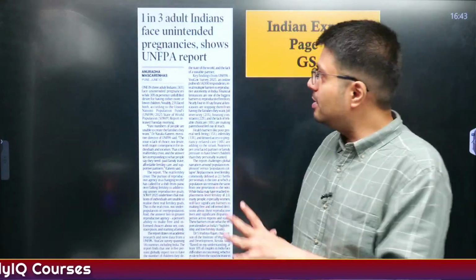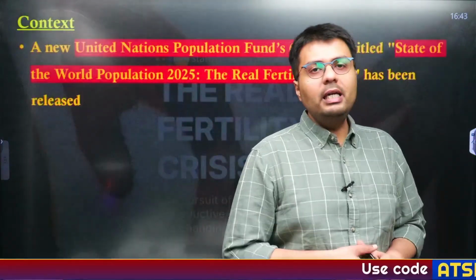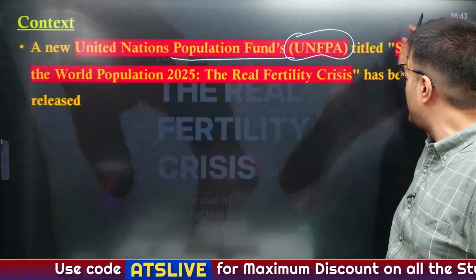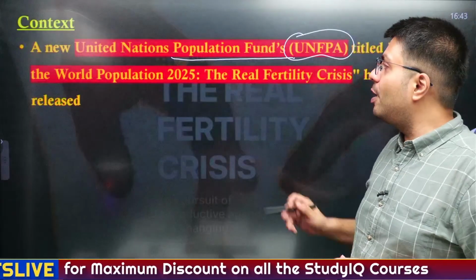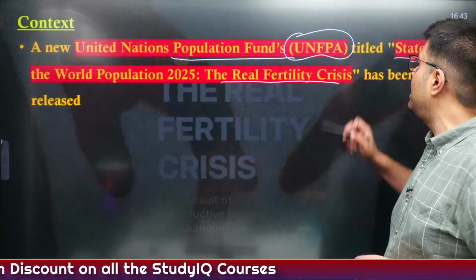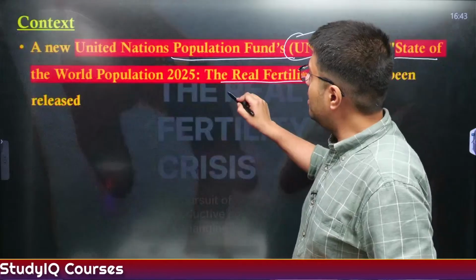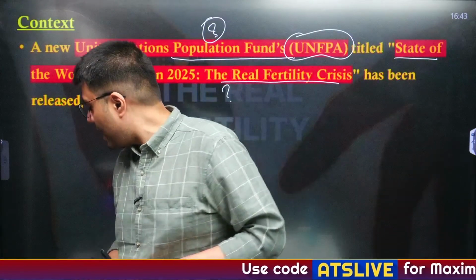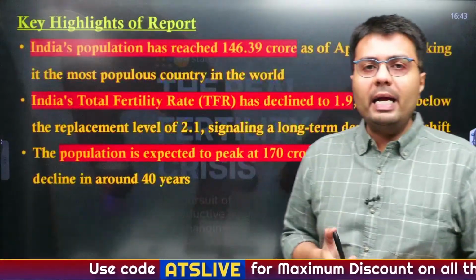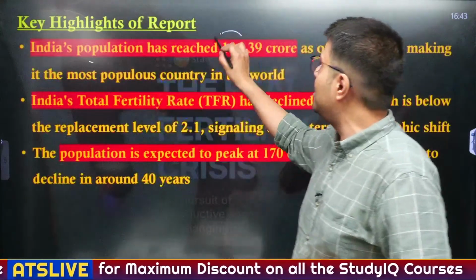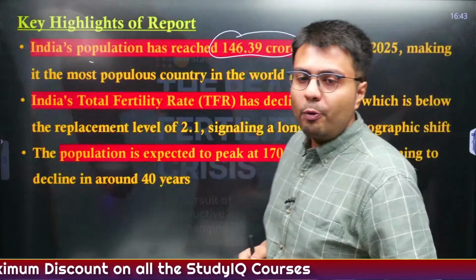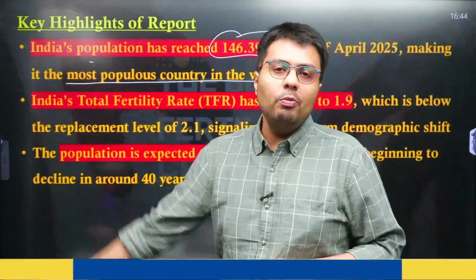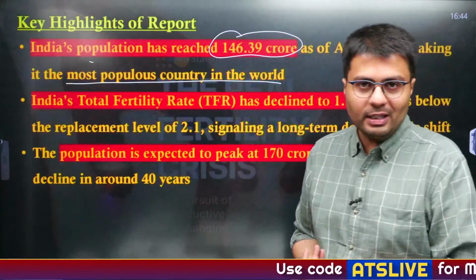Now, coming back to today's discussion, this article says that a new United Nations Population Fund, abbreviated as UNFPA, report has come. That is the State of World Population 2025, the Real Fertility Crisis report, which has been released. We'll first understand what this report says and then we'll understand how this organization functions, right? First, let us understand a few highlights of what the report says. It says India's population has reached a figure of 146.39 crore as of April 2025, and according to them, India is now almost the most populous country, right?